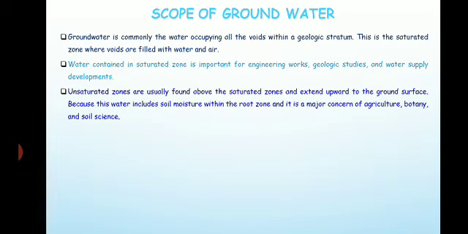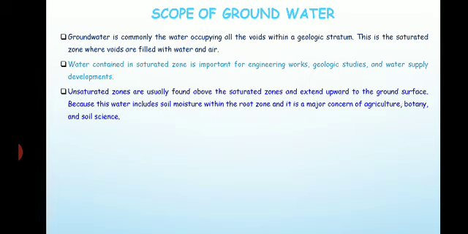Below the ground there are two zones: the zone of aeration, and at the bottom there is a zone of saturation wherein all the pores of the rocks are filled with water, they are saturated with water, so we call it the zone of saturation.